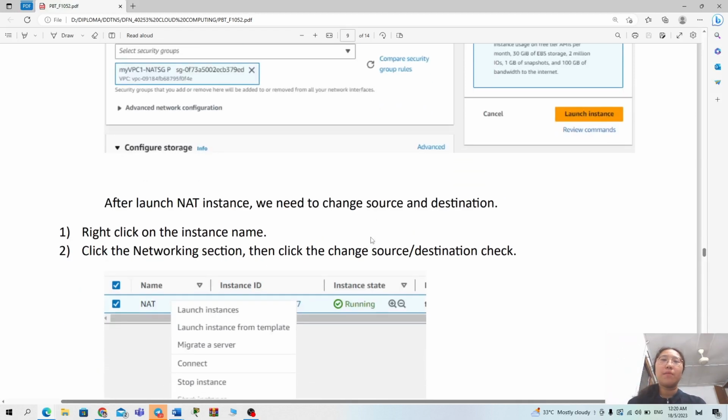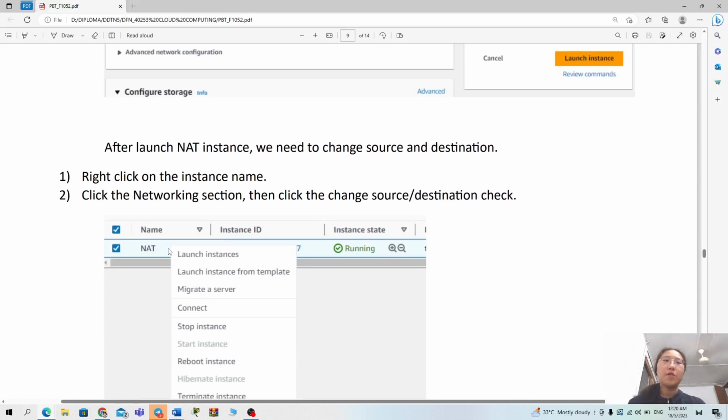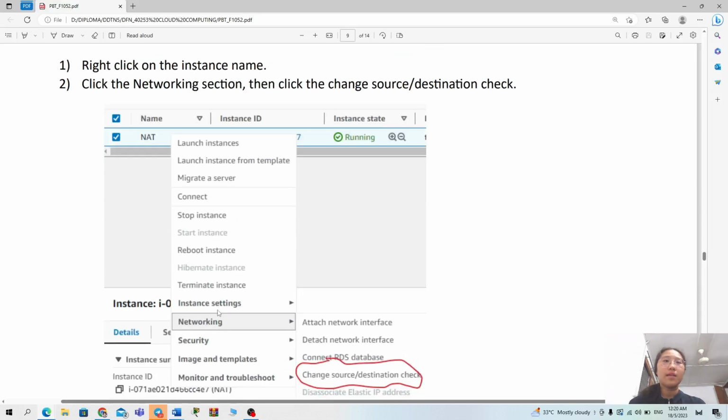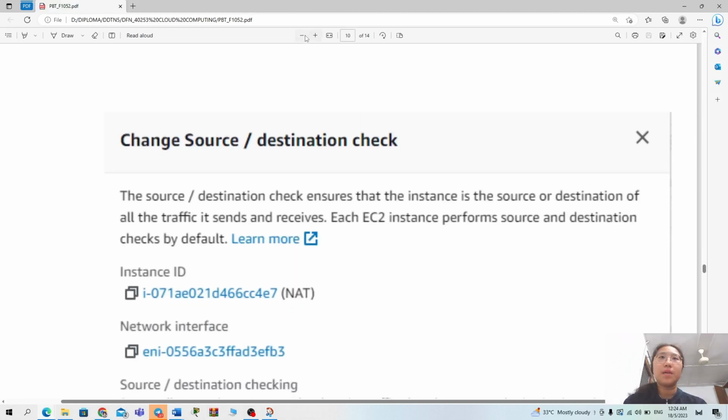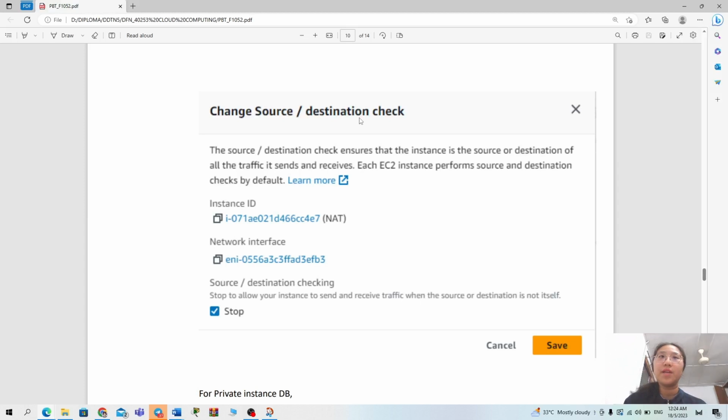Bear in mind, after we launch the NAT instance, we need to change the source and destination check. So you right-click on the instance named NAT, click on Networking, and continue with Change source or destination check. This will appear as displayed on the screen. So we click on stop and save it to disable the source or destination check.